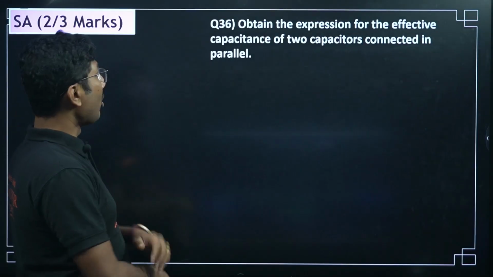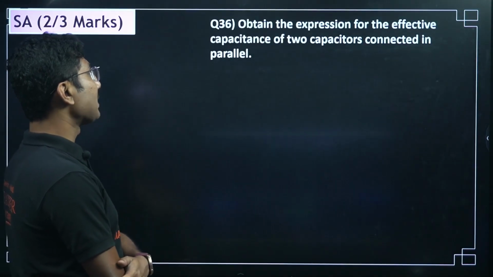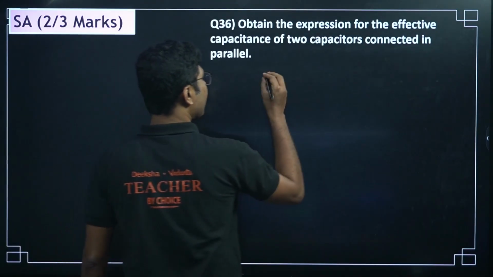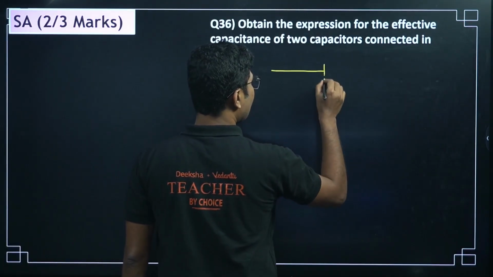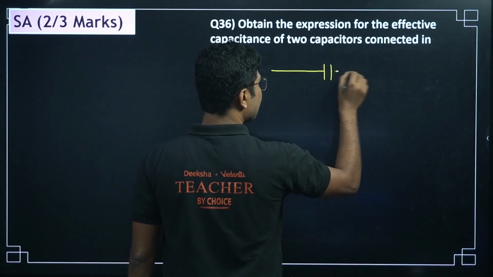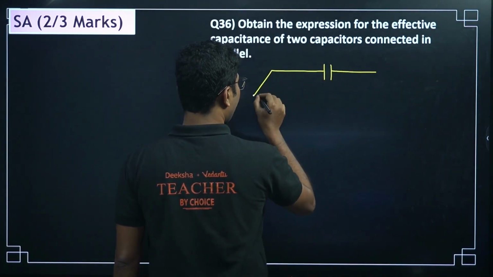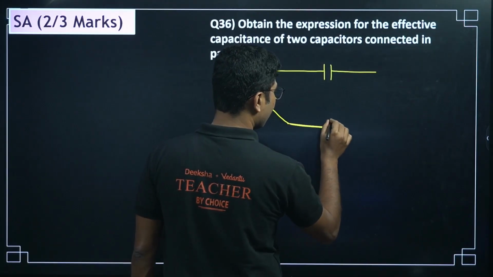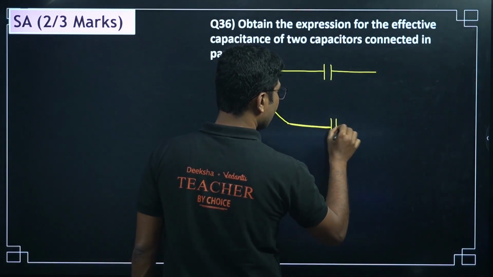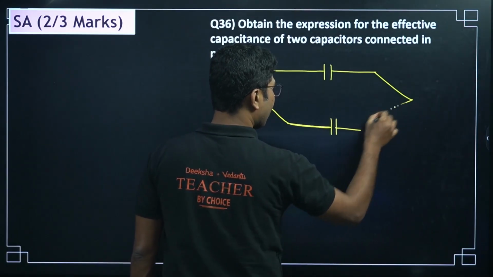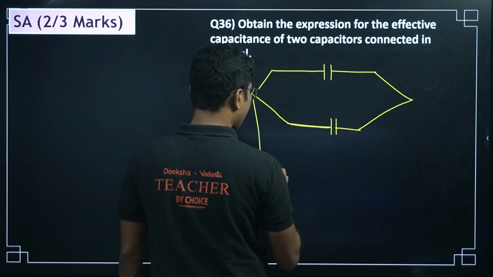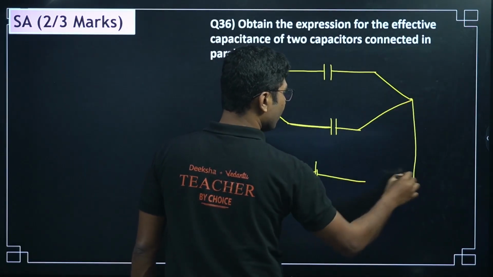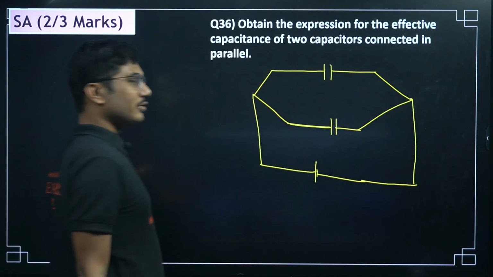Now, obtain the expression for effective capacitance of two capacitors connected in parallel. So here we are going to derive the parallel combination of capacitors, often very important, and only two capacitors are required, you do not need to add the third one. So read the question. If they do not mention anything, you can do 2, 3, 4, 5, as many as you want, but if they mention only 2, then why should you go for 3? We just need to do 2.